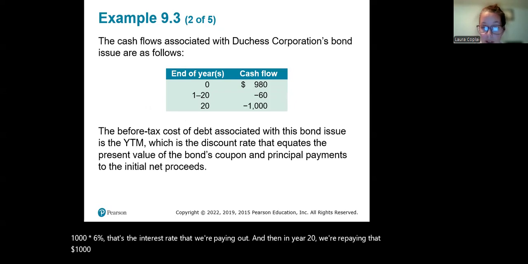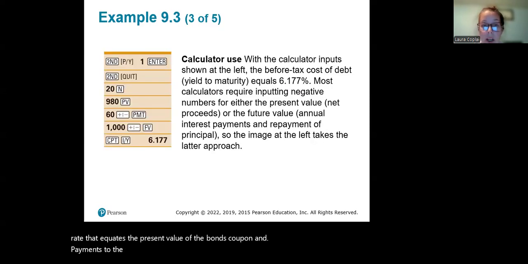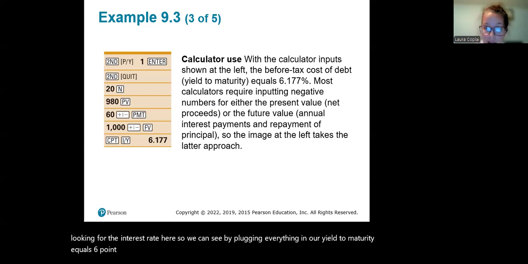So the before-tax cost associated with this bond issue is the YTM, which is the discount rate that equates the present value of the bond's coupon and principal payments to the initial net proceeds. We can use our calculator to calculate this. Again, we're looking for the interest rate here. By plugging everything in, we can see our yield to maturity equals 6.177%.